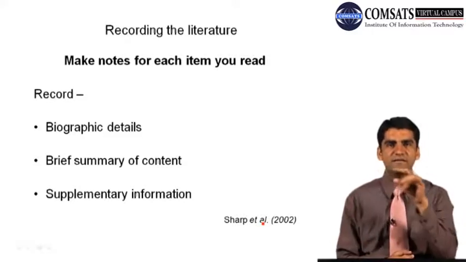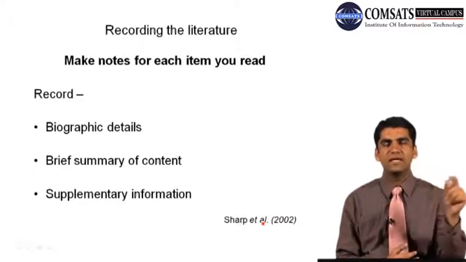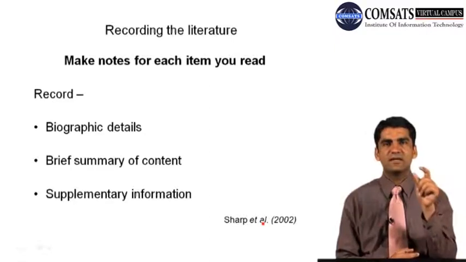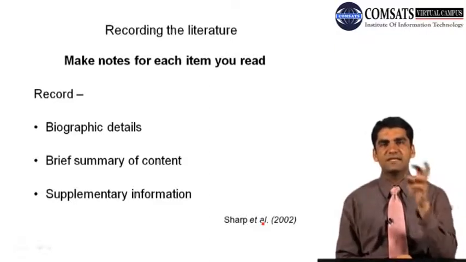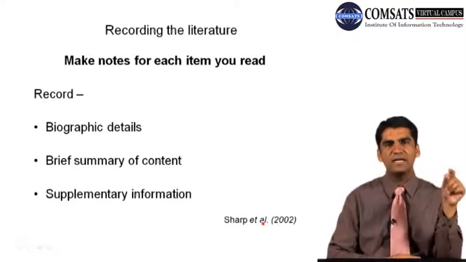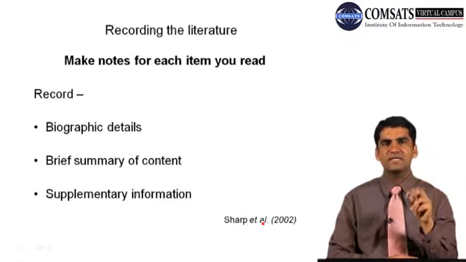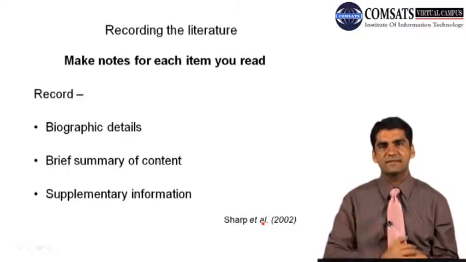Supplementary information can be the web URL link of that paper. We can have the DOI of that paper, that is the digital object identifier. So if we have that number, we can just enter it into Google and we retrieve that paper. If we have the URL link of that paper, we can also save it so that whenever we want to search for it again, we can search it again.